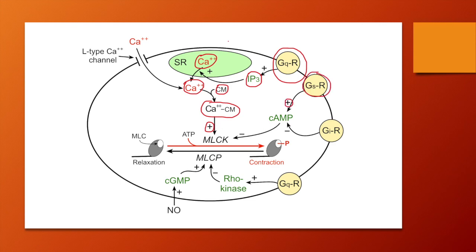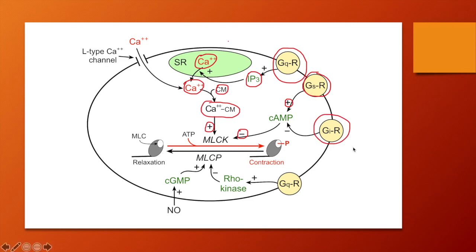On the other hand, we have our stimulatory alpha subunit, which is going to result in the increase of cAMP formation. And cAMP is actually going to inhibit myosin light chain kinase and prevent it from phosphorylating the myosin head. So that's going to result in relaxation of the smooth muscle cell and subsequent vasodilation.